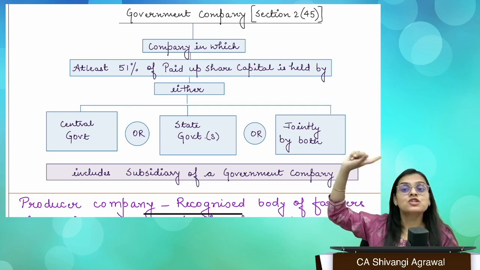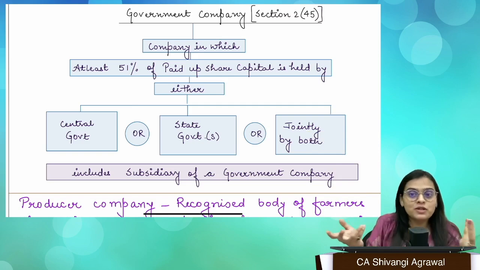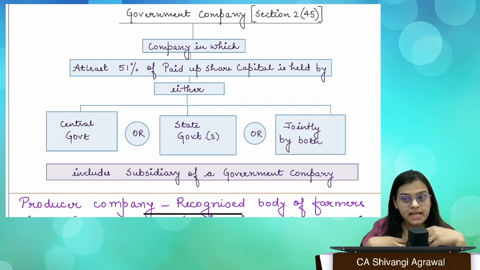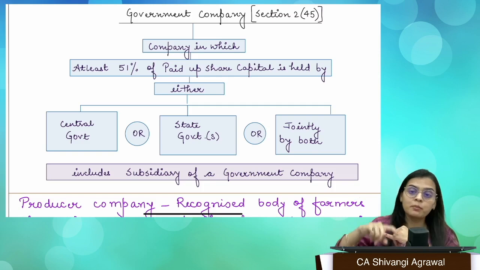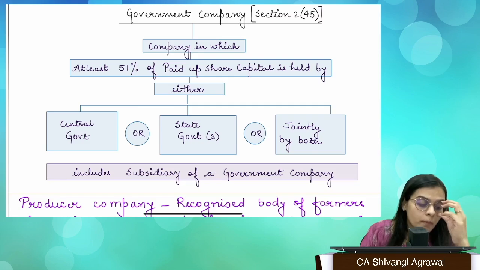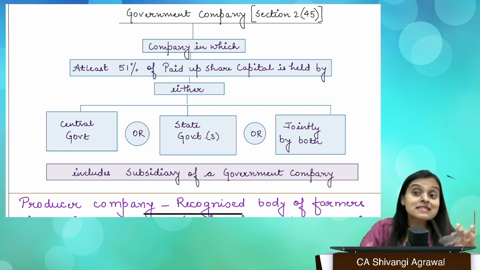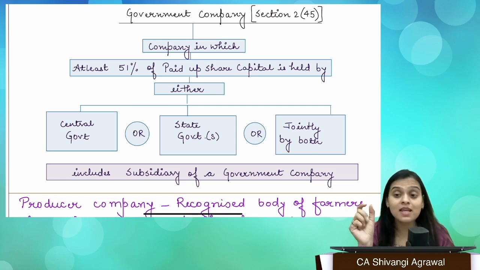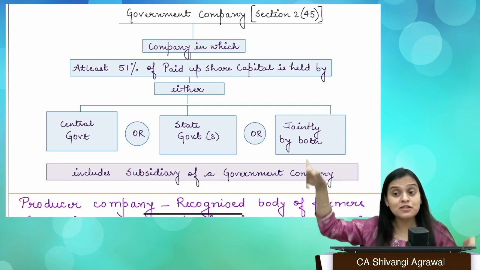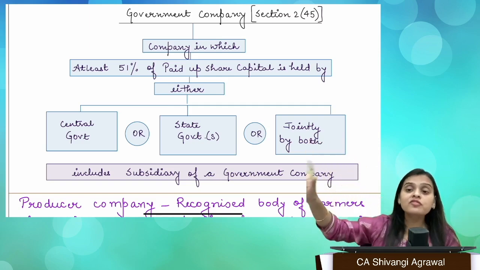See, when we are talking about the definition of subsidiary, it was more than 50. So even 50.01% counts over there. But here you need to have at least 51% of share capital. If it is held by government, doesn't matter, central government, state government, or jointly by both of them, then that particular company is going to be called a government company. Now, whenever, let's say central government holds shares, like we have ONGC. So when you open the shareholding pattern of ONGC, what you will see is that the shares are in the name of President. So when the shares are being held by central government, they'll be in the name of President. And if they're held by state government, they'll be in the name of Governor.